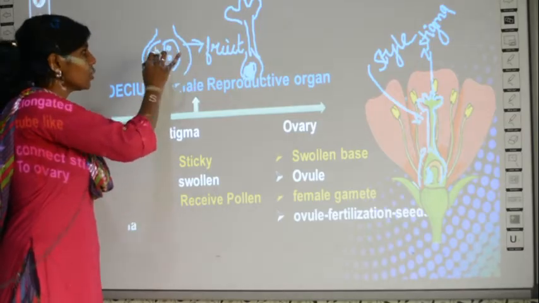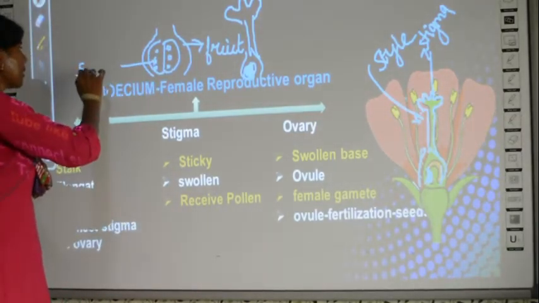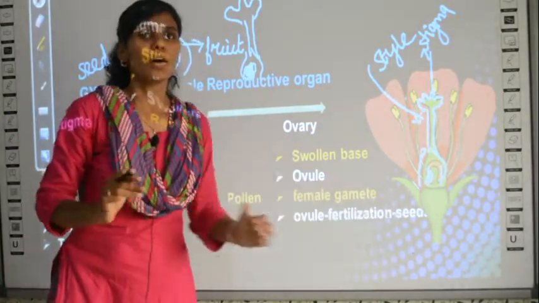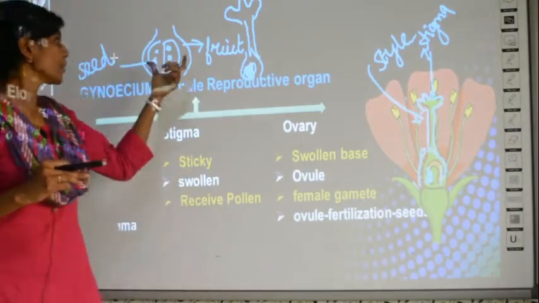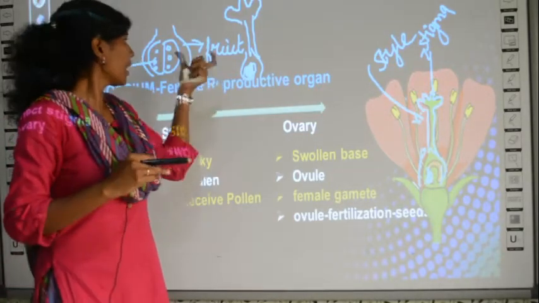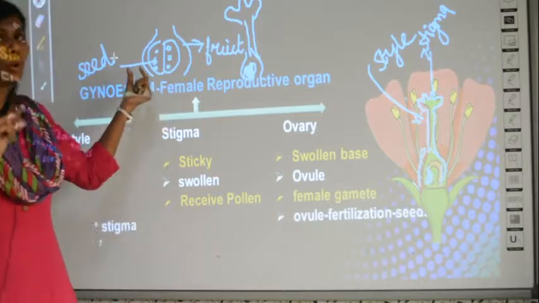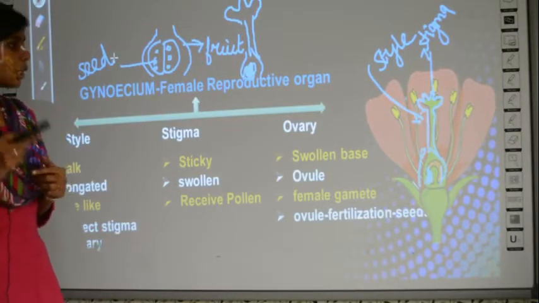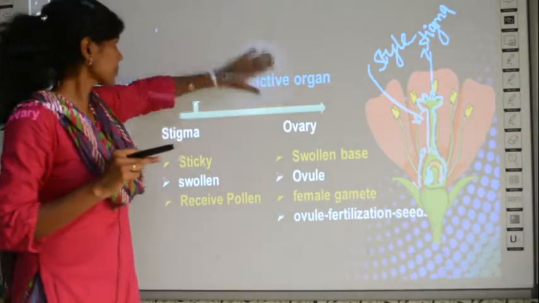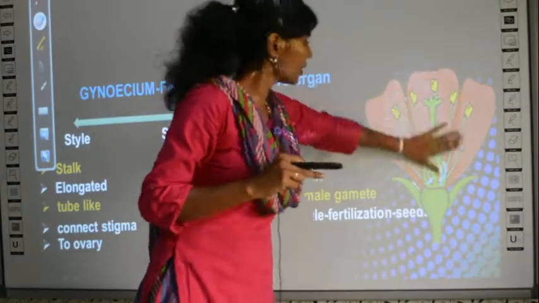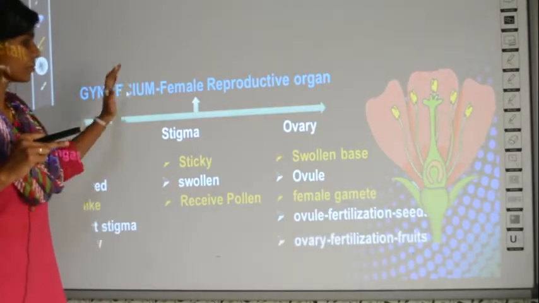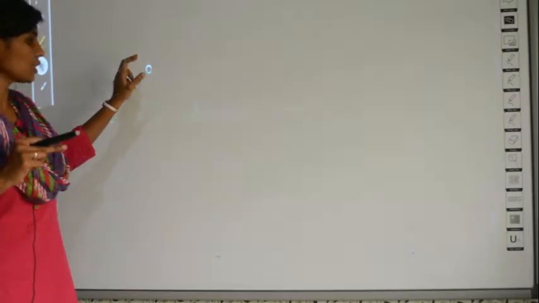Which will become seeds? The ovule inside the ovary will become the seed. That is what is meant. Ovule after fertilization will become the seed, whereas ovary after fertilization becomes the fruit. All other remaining parts will fall off after fertilization. Only the ovary will become the fruit and the ovule will become the seed. So this will be the product of fertilization, about which in your higher grades you will learn in more detail. For this lesson, you are just learning the parts of the flower. So I told you the ovary after fertilization will become the fruit.